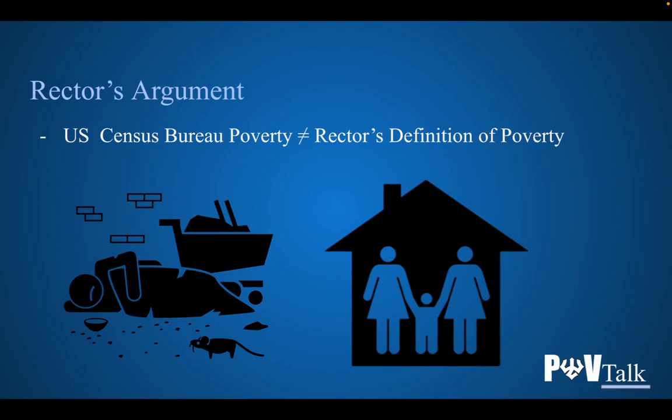Rector does not account for the real-life conditions in which these families are living. For example, Rector believes that the person on the left is what poverty should measure, a homeless person. He does not believe that the figure to the right should be considered impoverished. However, he does not look or question if the house has a hole in the roof, or if the family has enough food in their fridge, or anything quantifying the quality of the household. Rector's belief does not encapsulate a full understanding of poverty and limits those in need.